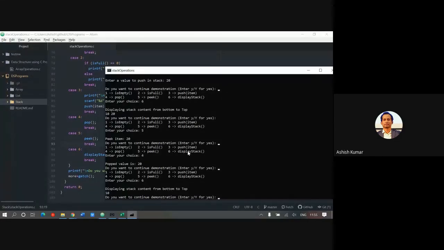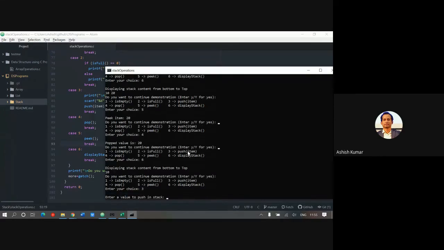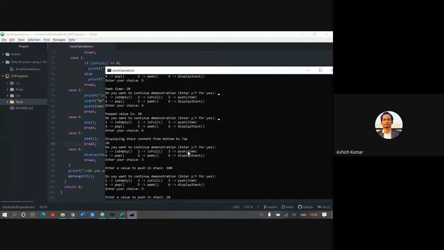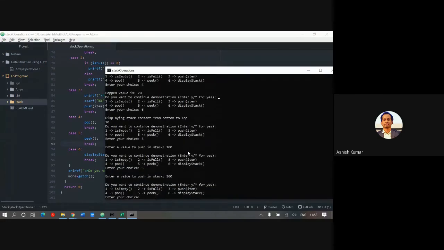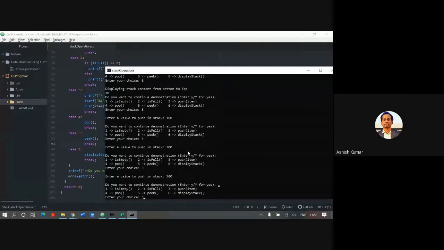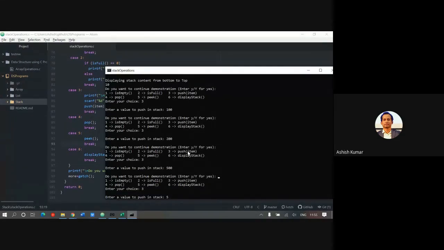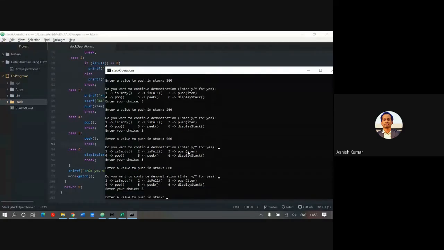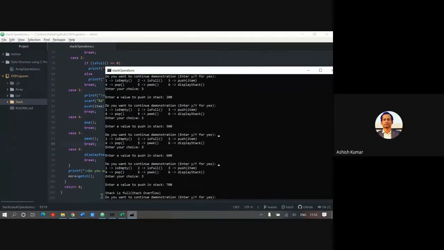Like that, if you want to keep on inserting, I'll insert one more element, say 3, 100, 3 again, 200, 3 again, 500, then 3 again, then 600, 3 again, and then 700. Let's see, the stack has size 5. If the stack is full, it will show an error. See, stack is full, stack overflow. You cannot insert any more elements.